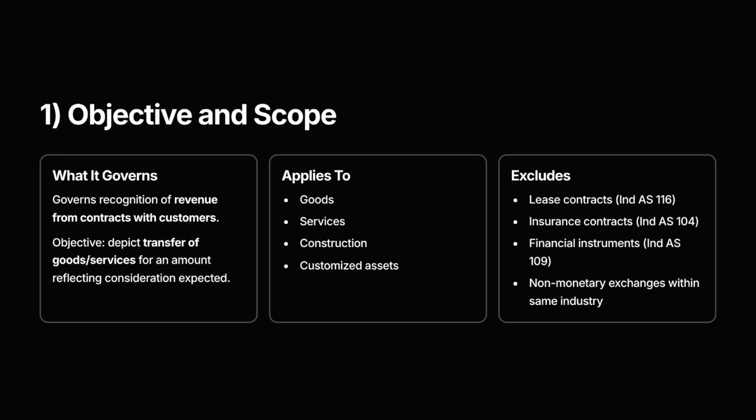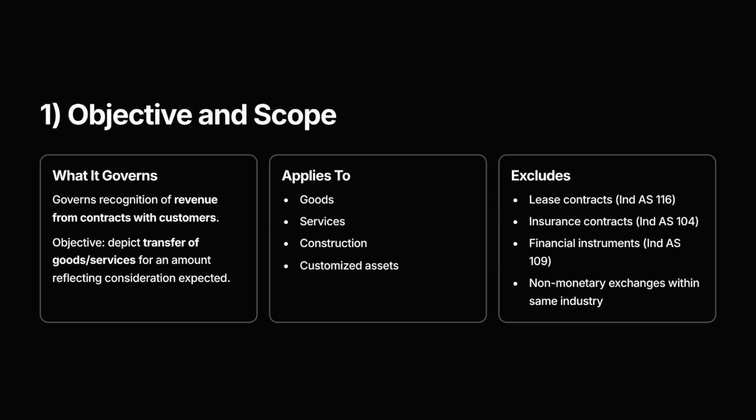Where it does not apply, some areas fall outside this standard. Lease agreements covered by IND AS 116. Insurance contracts under IND AS 104. Financial instruments governed by IND AS 109. And non-monetary exchanges within the same industry, like two media companies swapping ad space. In short, IND AS 115 applies wherever a company earns revenue by transferring goods or services, unless another standard specifically covers that arrangement. Question number 2.